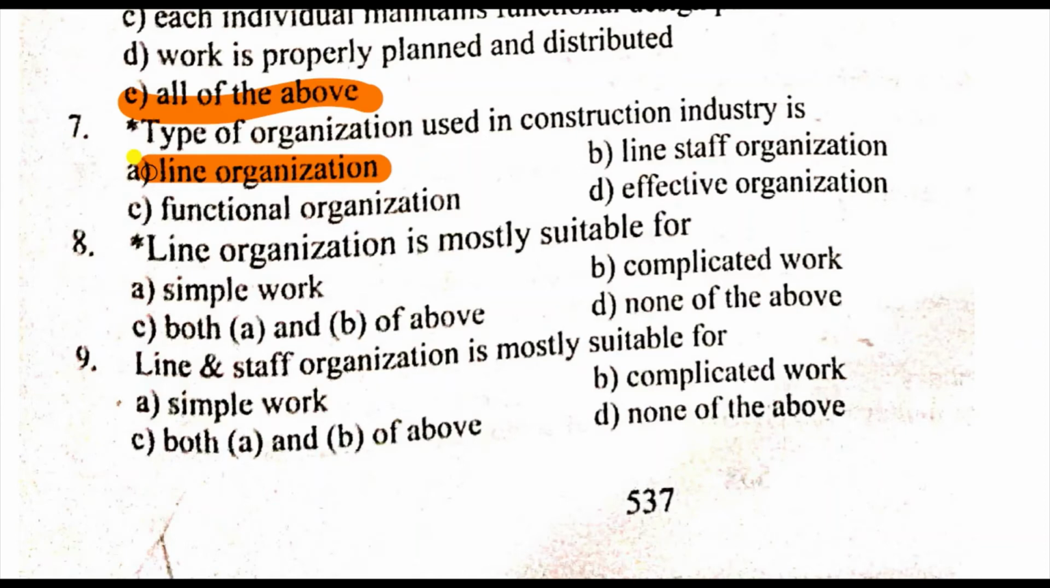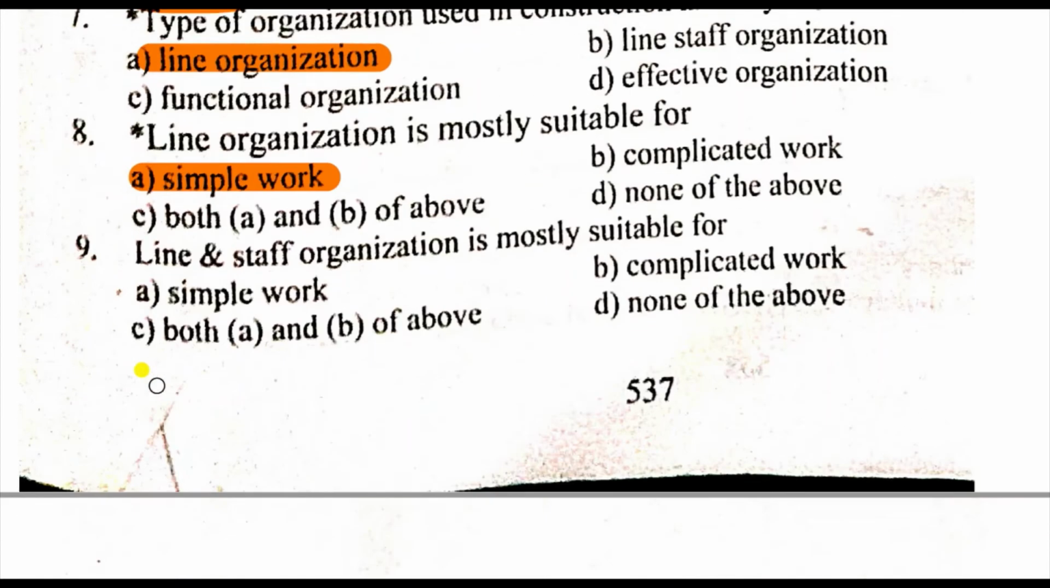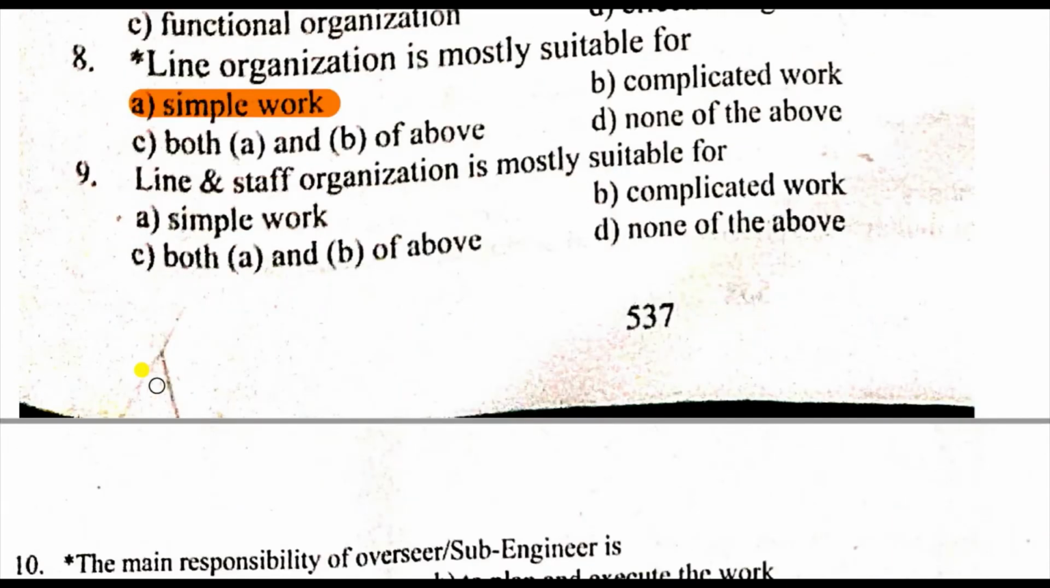Similarly, the 8th question is: line organization is mostly used for, right, meaning where the line organization is used. So line organization is mostly used for simplex work, simple work, right. The line organization cannot be used in complicated or large projects. So it is used in simple work only. Here, the line and staff organization is mostly suitable for. Line and staff organization is also a type of organization.